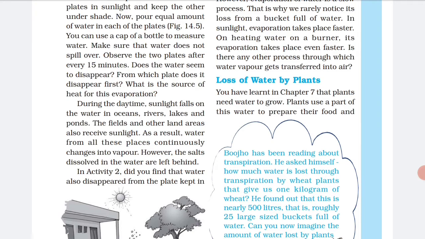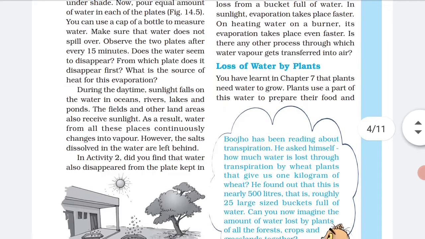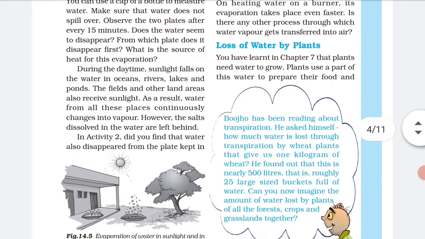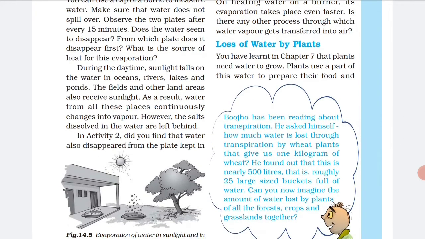During daytime, sunlight falls on the water in the ocean, rivers, lakes, and ponds. The fields and the other land areas also receive sunlight. As a result, water from all these places continuously changes into vapor. See, evaporation, as I told you before, is a continuous process.